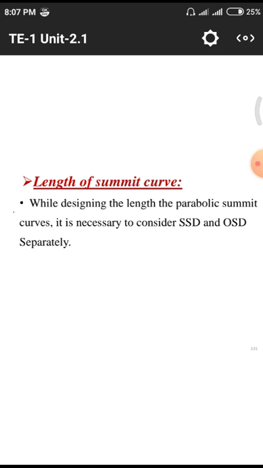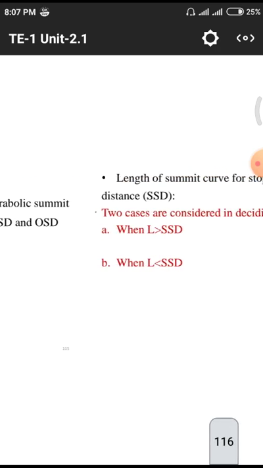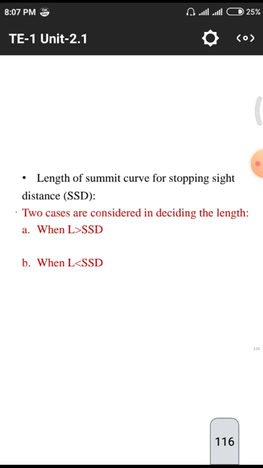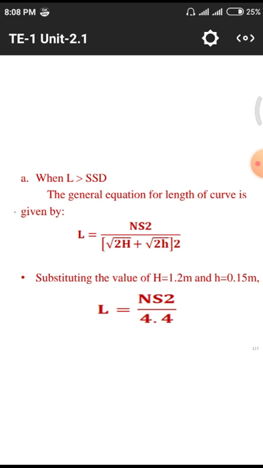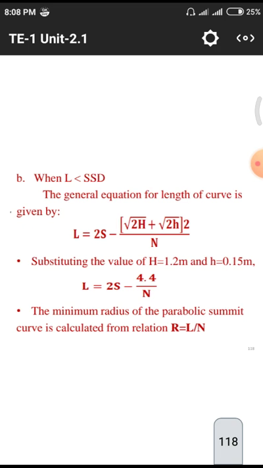The total length of the summit curve depends upon the stopping sight distance and overtaking sight distance. We need to design separately: in terms of stopping sight distance we have one formula, and for overtaking sight distance another formula. After that we combine those two formulas. When L is greater than SSD, L equals N S square by 4.4. When L is less than SSD, L equals 2S minus 4.4 by N, where H equals 1.2 meters and small h equals 0.15 meters.